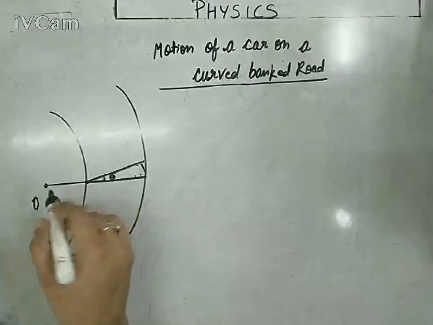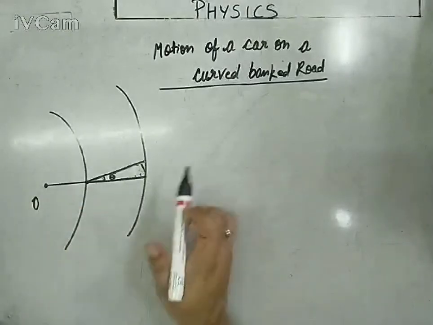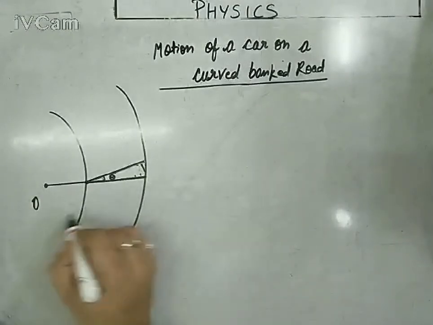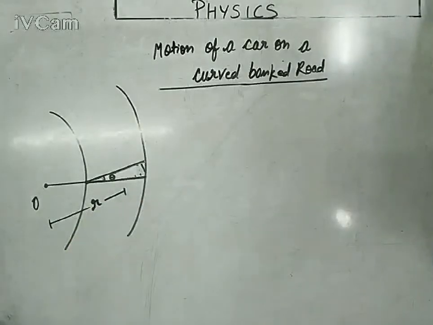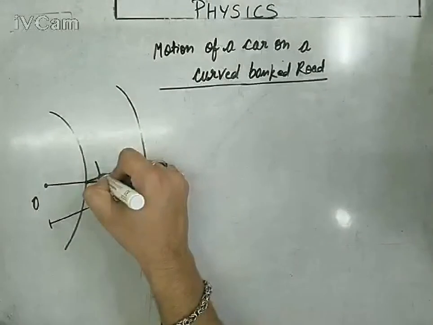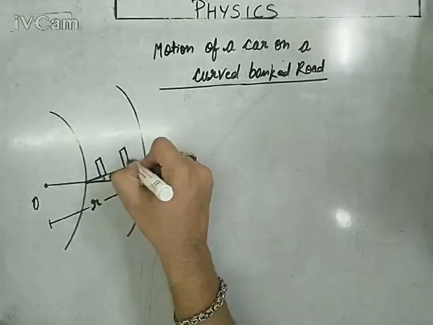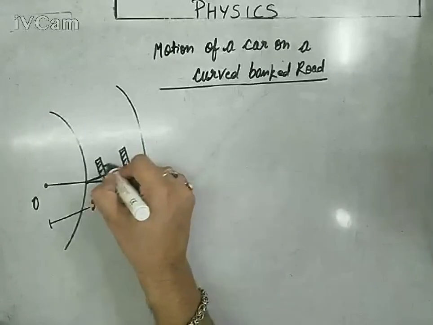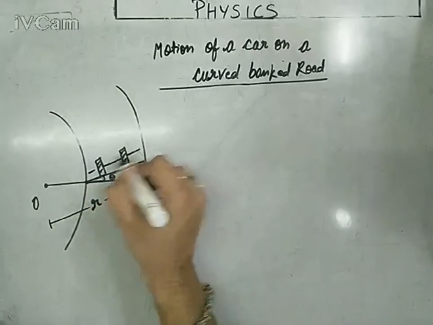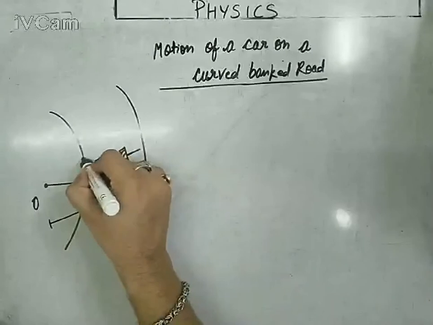Radius is still r for the road. Now, if we talk about the car, the car has been inclined towards the center with the same angle due to the banking of the road.